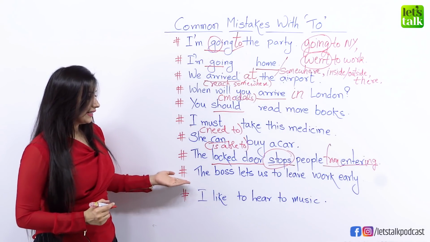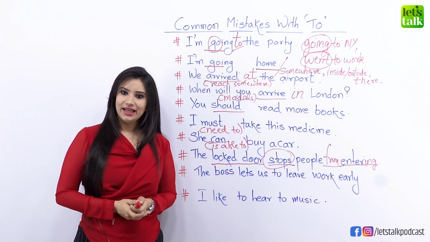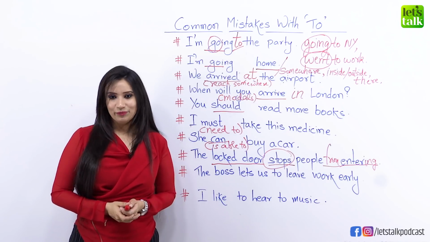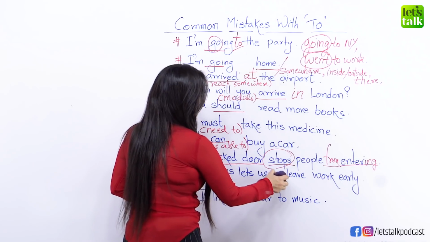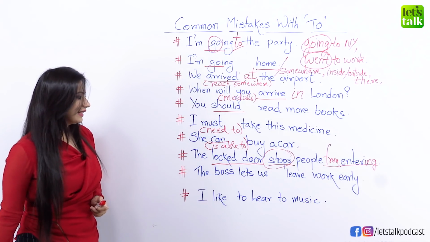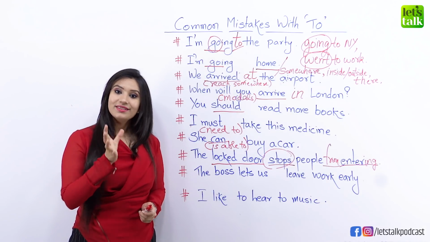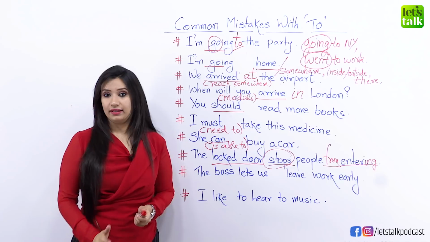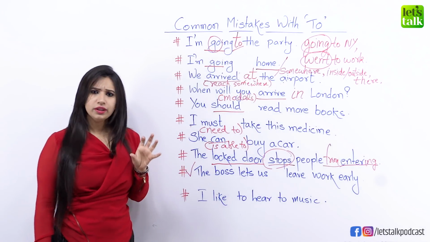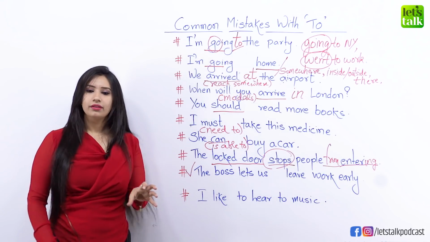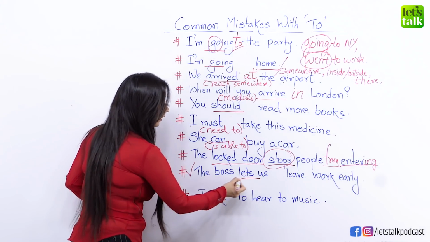The boss lets us to leave work early. So do we use to with the word let? No, we never use the word to with let. So if you say the boss lets us leave work early, this is a complete sentence and there is no mistake in this, okay? It's a complete sentence. But if you think of adding the word allow in this sentence, so let's replace lets with allow.